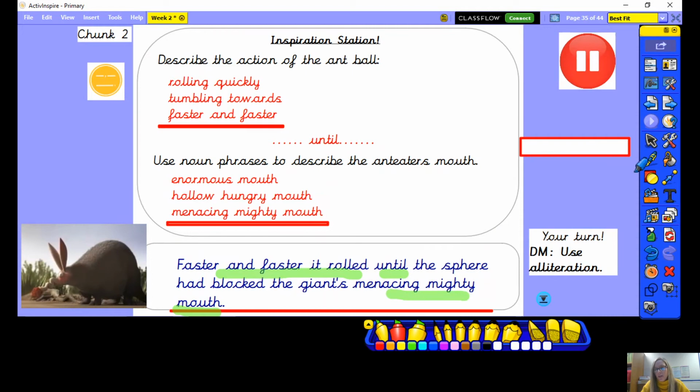So that's your deepening the moment today, is to have a go at using alliteration to describe in your writing to make it more exciting. So pause the video now while you write chunk 2, and remember this is still part of the same paragraph. So just carry on your writing straight after chunk 1 to write chunk 2 now.